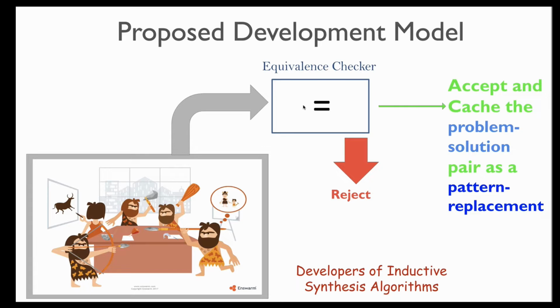The equivalence checker would either reject the candidate solutions or accept them. In case it accepts the candidate solution, it caches this problem solution pair as a pattern replacement rule for future use. These pattern replacement rules can then be exposed as a table of potential peephole optimizations to the compiler.